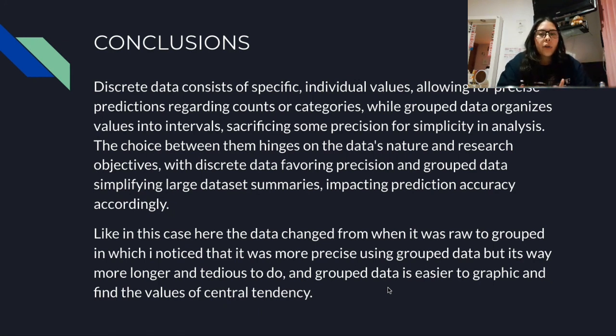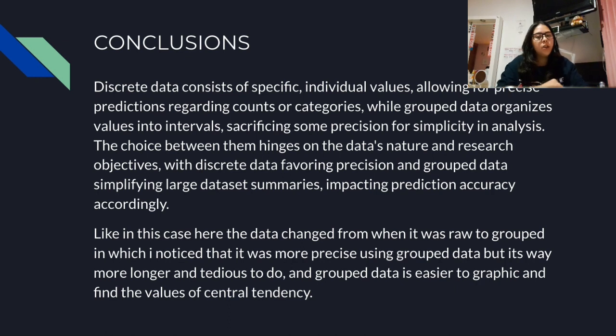Lastly, for my conclusions, I conclude that discrete data consists of specific individual values, allowing for precise predictions regarding counts or categories, while grouped data organizes values into intervals, sacrificing some precision for simplicity in analysis. My choice between them hinges on the data's nature and research objectives, with discrete data favoring precision and grouped data simplifying large datasets and summaries, impacting prediction accuracy accordingly.